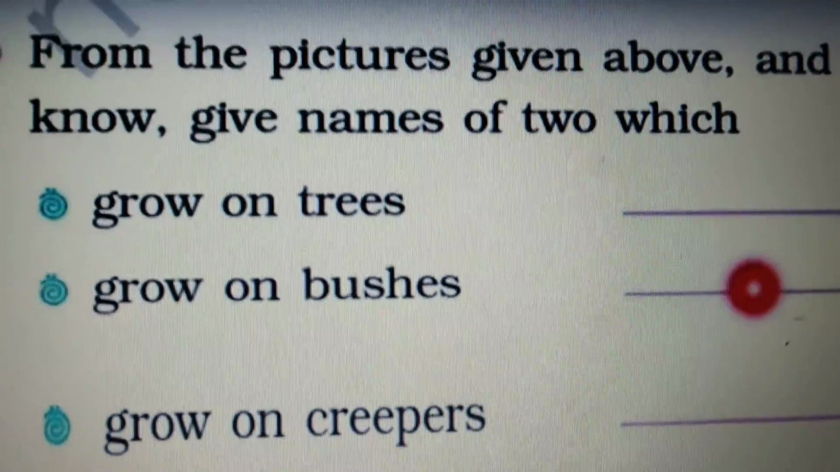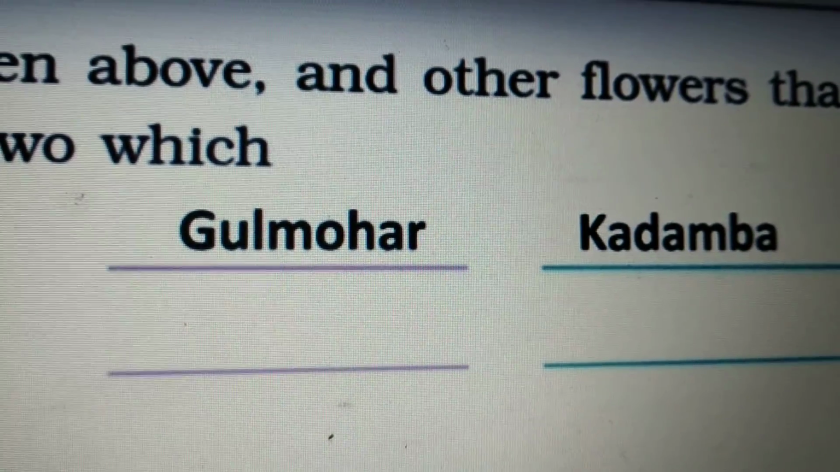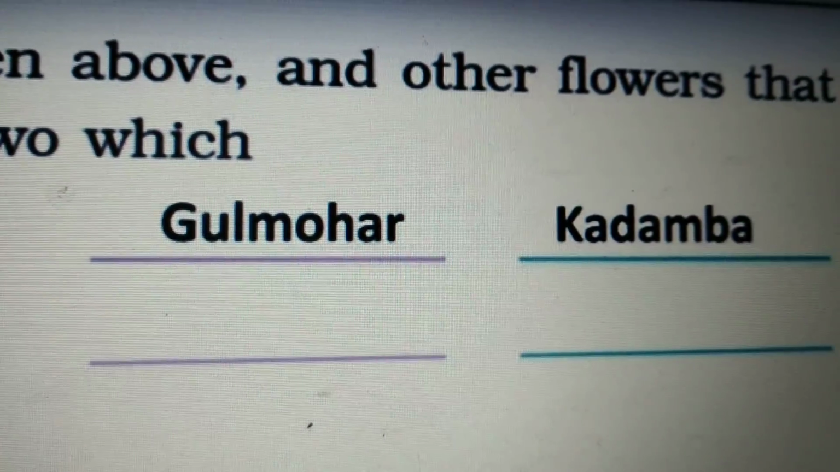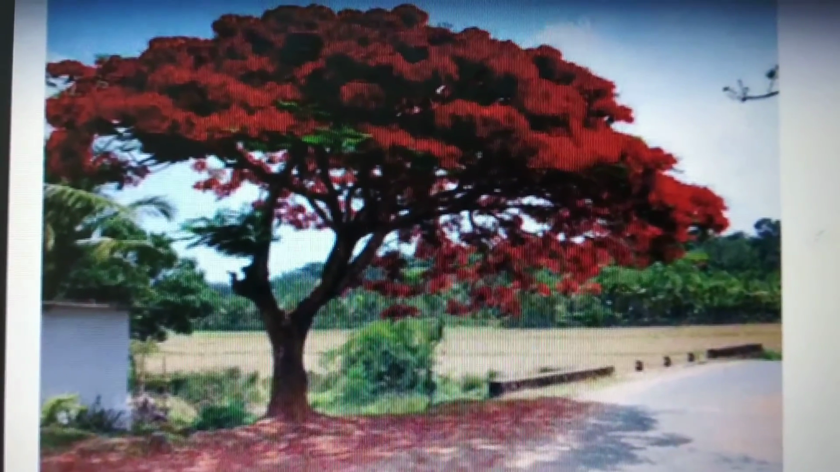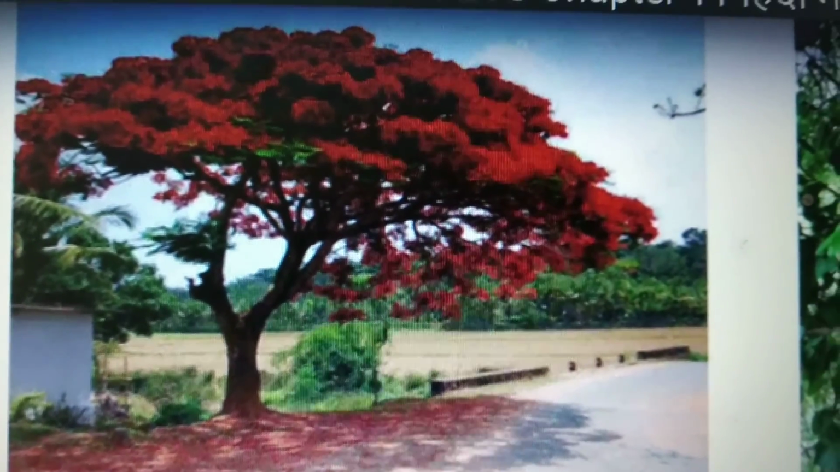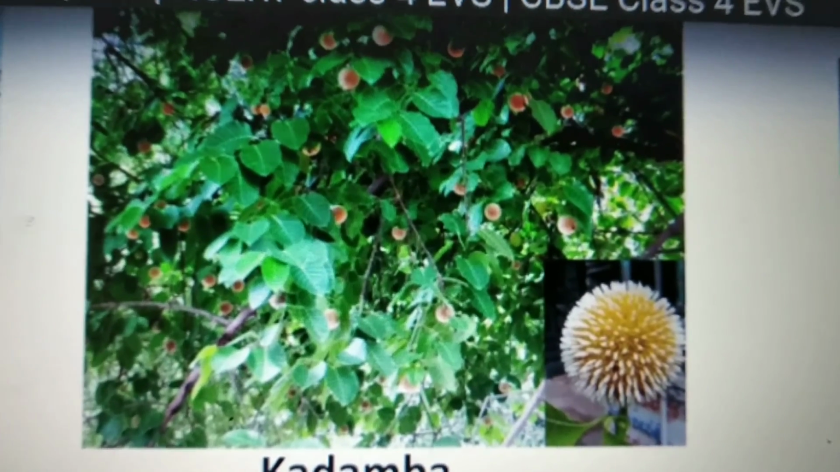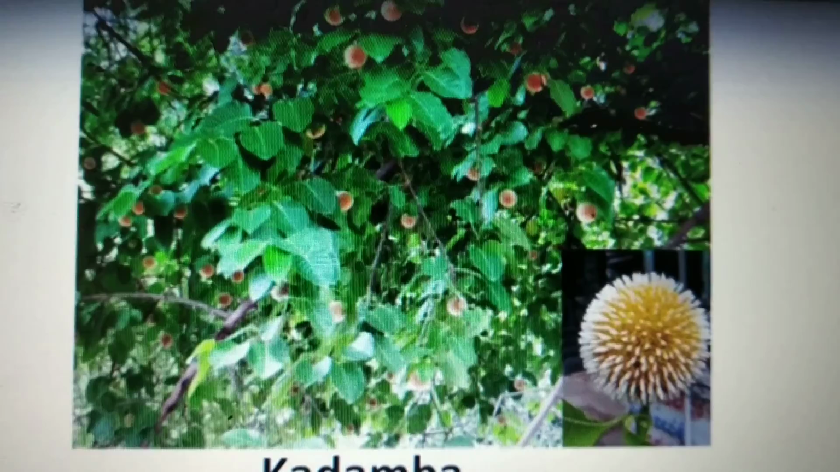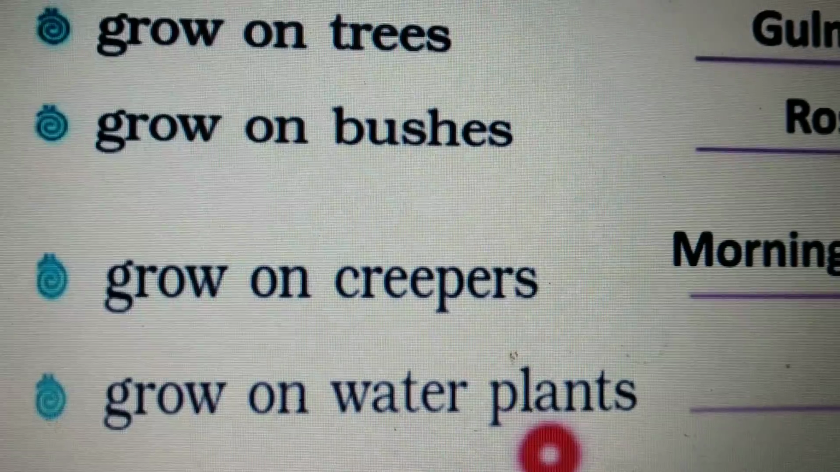So first category is flowers that grow on trees. Flowers that grow on trees, for example, are gulmohar and kadamba. Students, these are red flowers of gulmohar, red and orange color होता है इनका, and this is kadamba. This is ऑफ वाइट या बिल्कुल लाइट येलो होते हैं एंड द शेप इज लाइक पॉम पॉम शेप होती है. कदम्बा का आप फूल देख रहे हो.